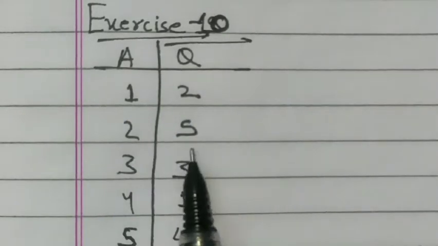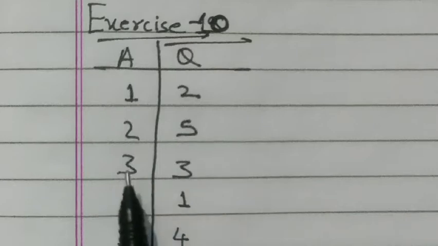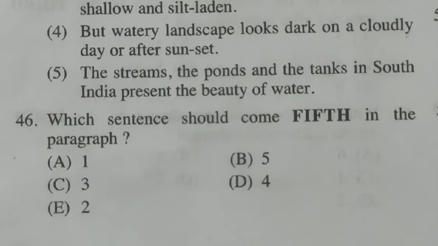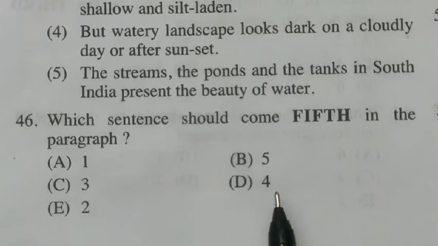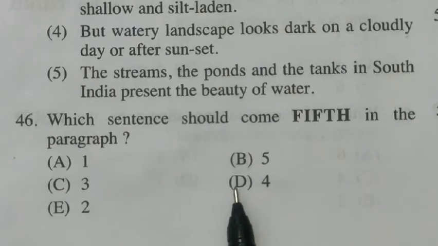Second sentence will come in first place, fifth sentence will come in second place, third sentence in third place, first sentence in fourth place, fourth sentence in fifth place. There are only 5 sentences. Take a screenshot of this and answer the upcoming questions. Which sentence should come fifth in the paragraph? The fifth sentence in the paragraph will be sentence number 4. So the answer to 46th is option number D.